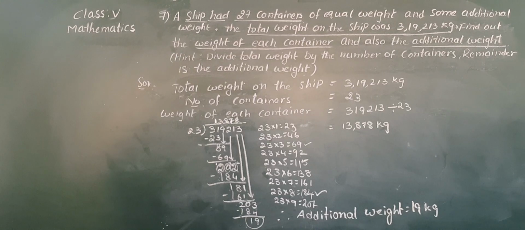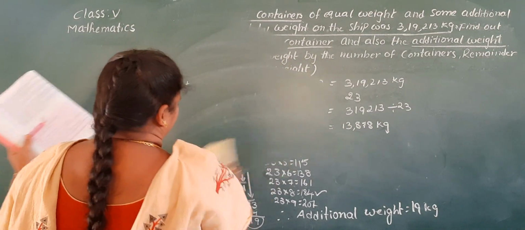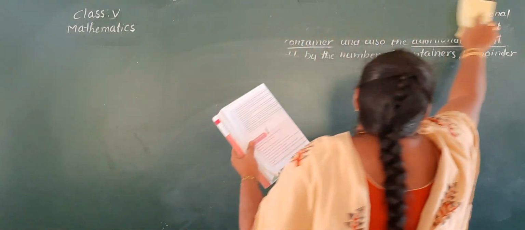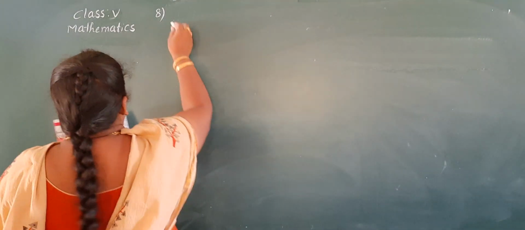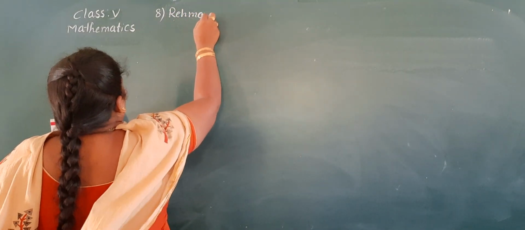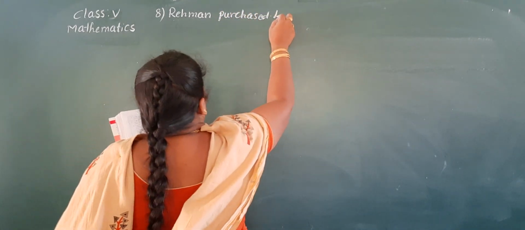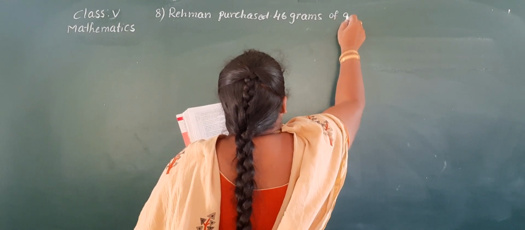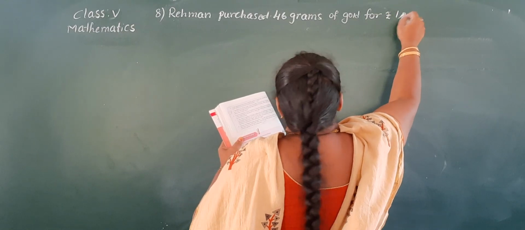Next, eighth question, children. Rahman purchased 46 grams of gold for 1,37,080.